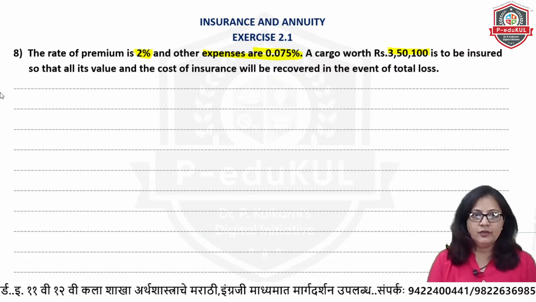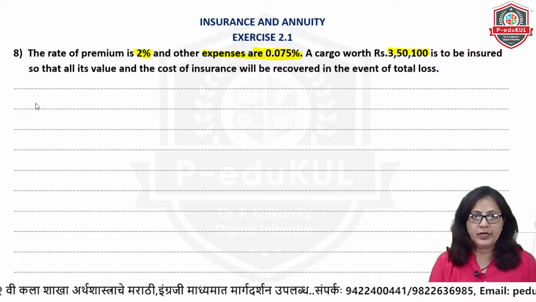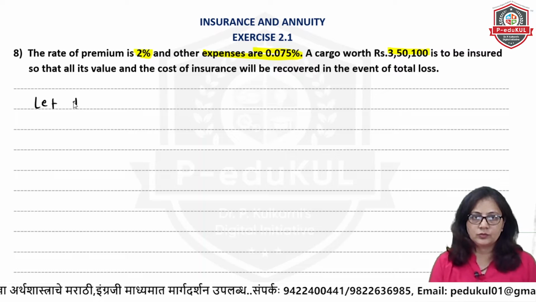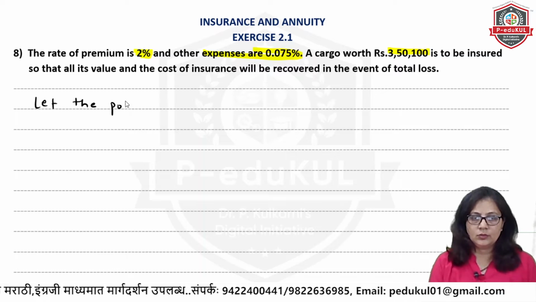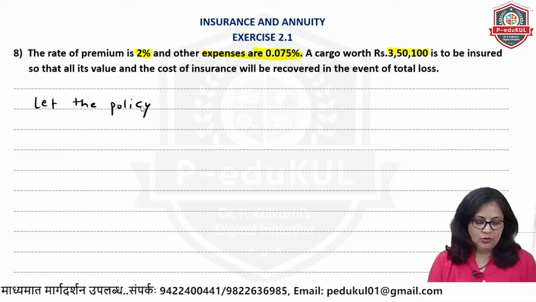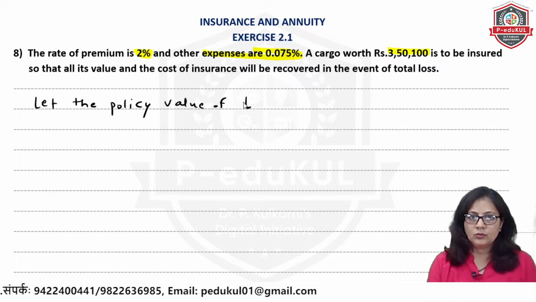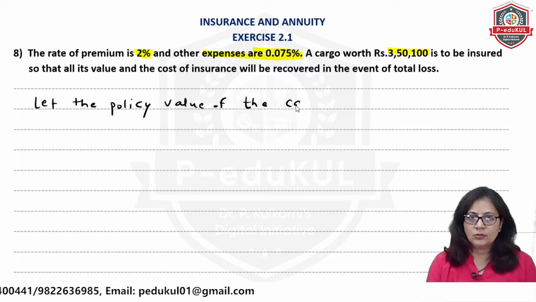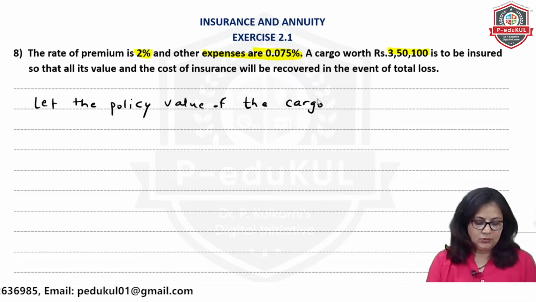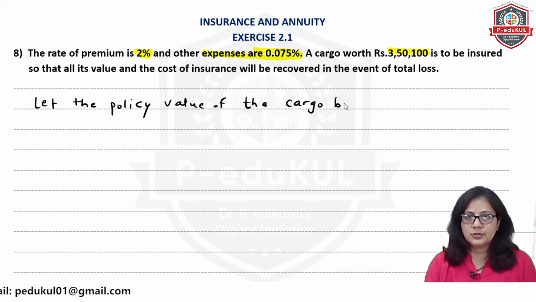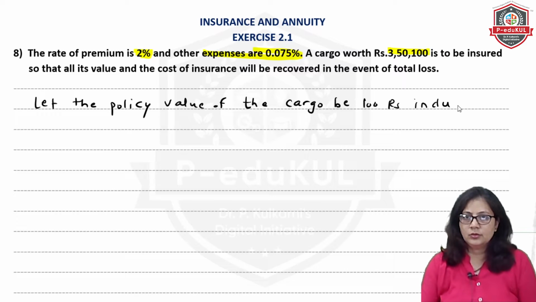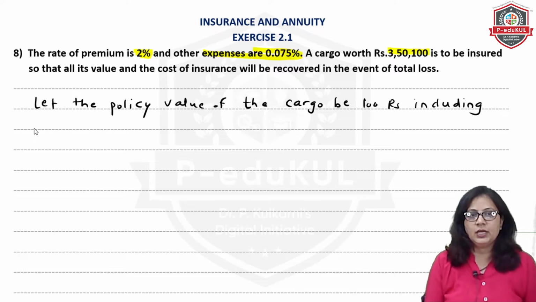So we will see that if the policy value is 100, let the policy value of the cargo be 100 rupees, including the premium and other expenses.